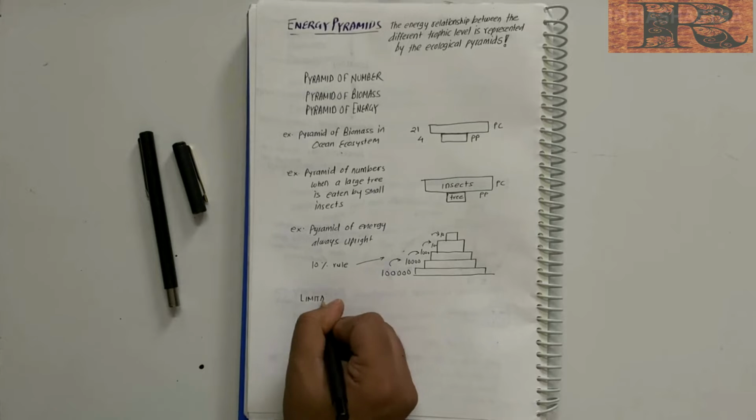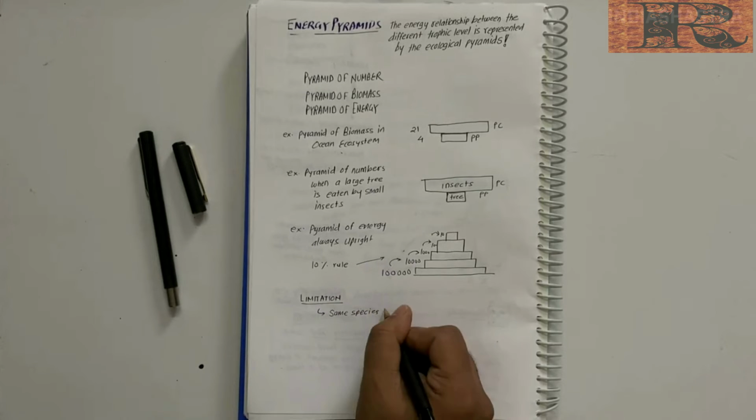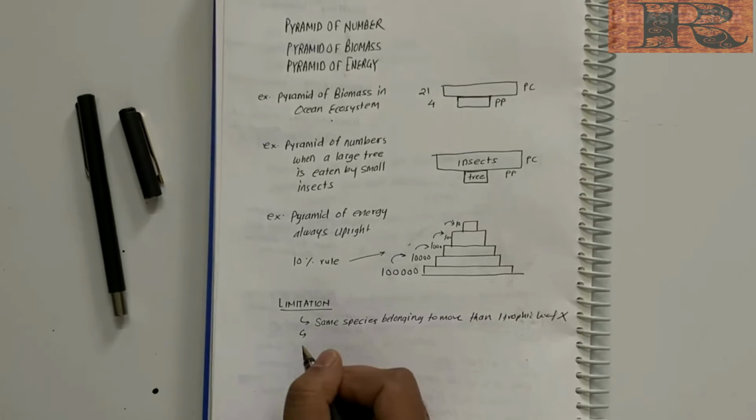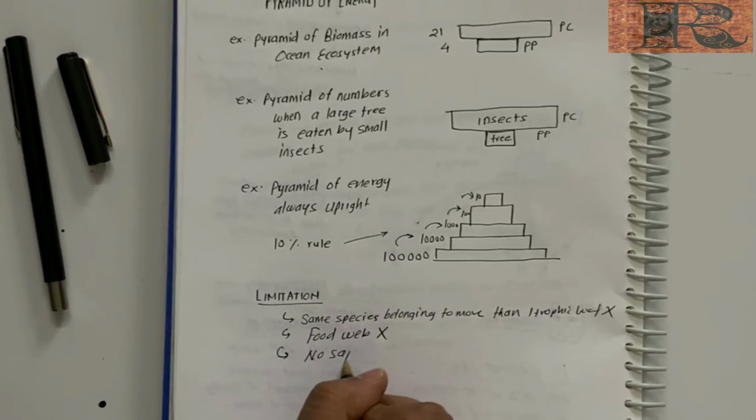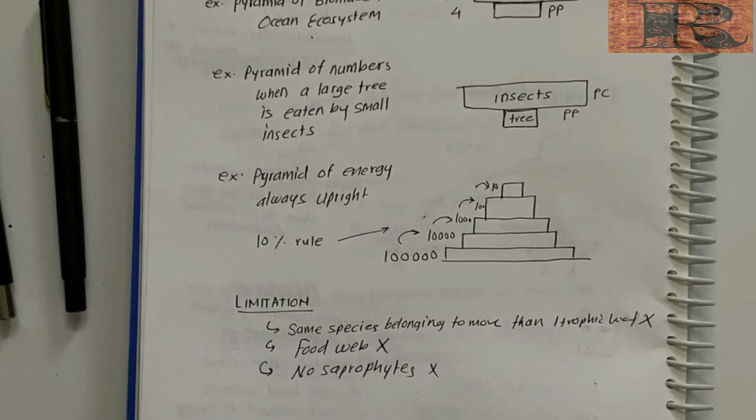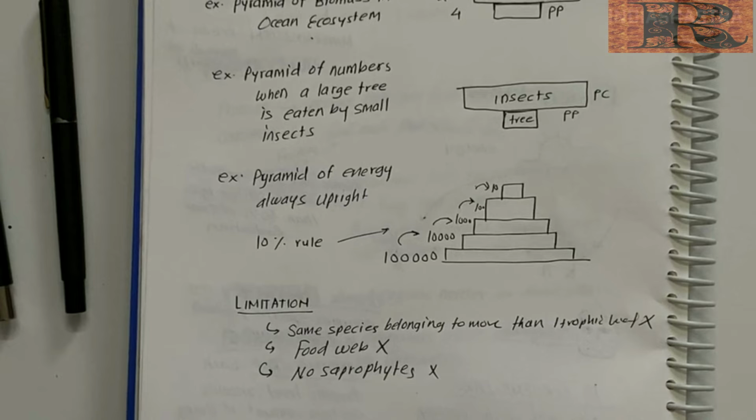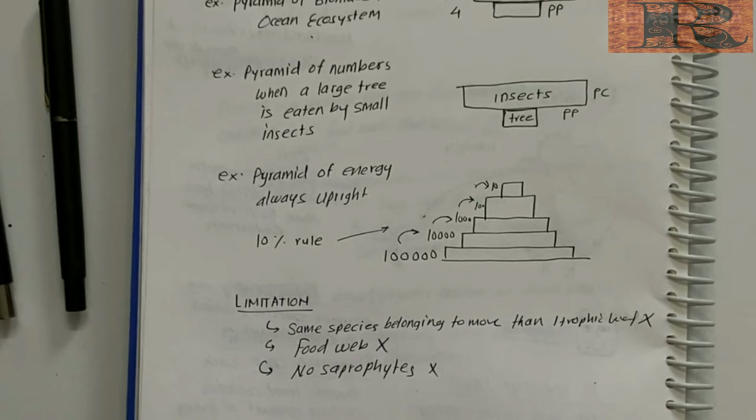Now there are some limitations of ecological pyramids. The ecological pyramid do not take into account the same species belonging to more than one trophic level. It assumes a simple food chain that rarely exists in nature. In nature, we find food webs. So, the ecological pyramids do not explain food webs. Saprophytes are not given a place in ecological pyramids, even though they play a vital role in the ecosystem. Saprophytes are fungus or microorganism that lives on dead or decaying organic matter.